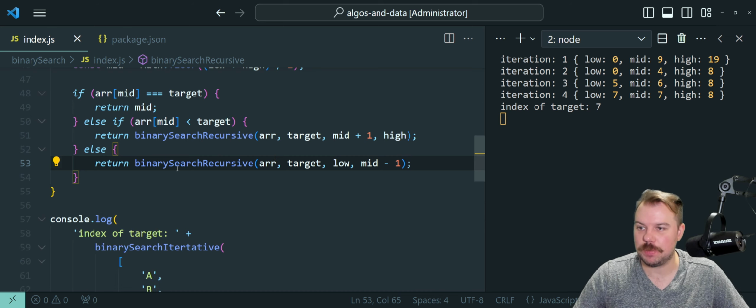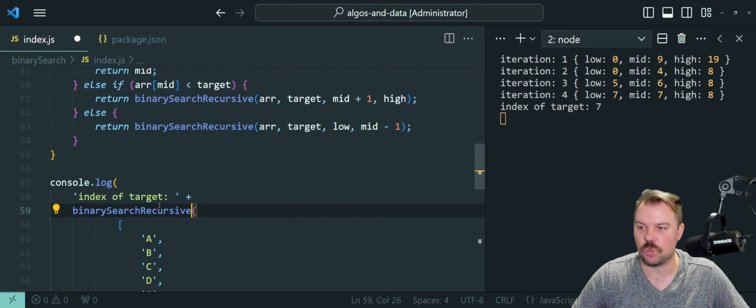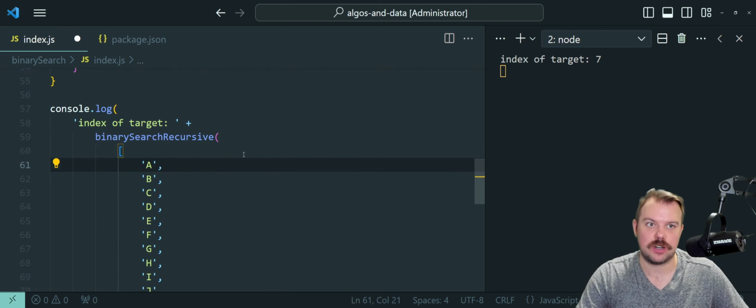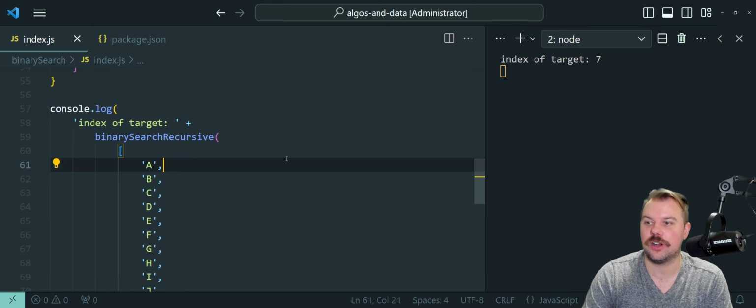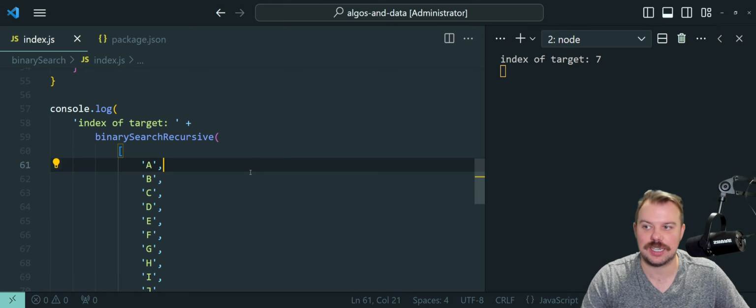But with that little change up here, I should be able to call this as well. Binary search recursive with a target of H, and we get indeed our target index of 7. So it does work the exact same way.